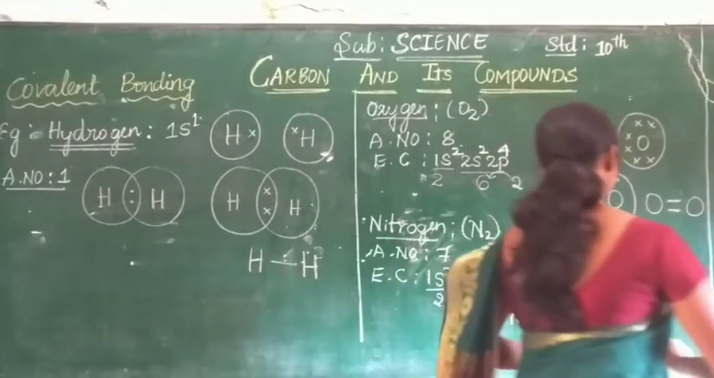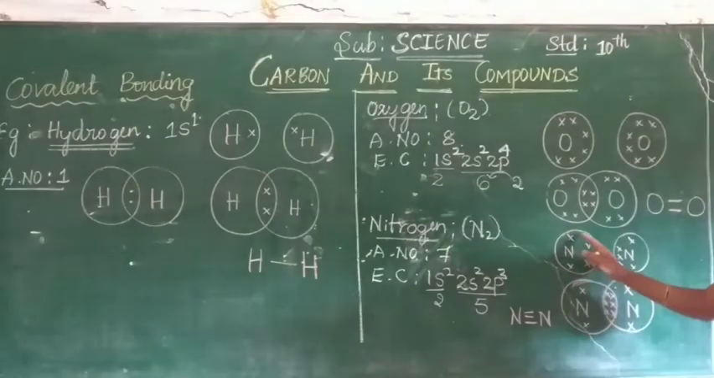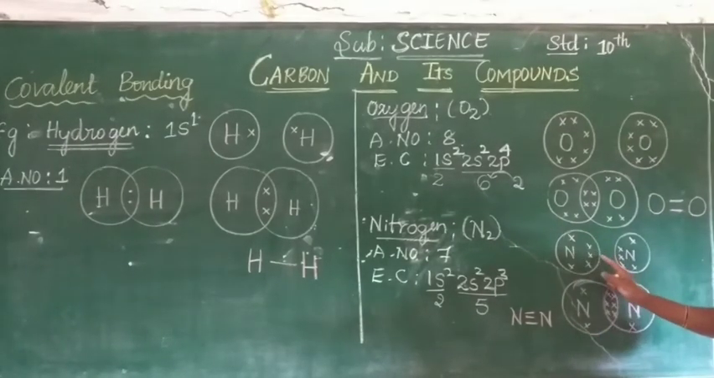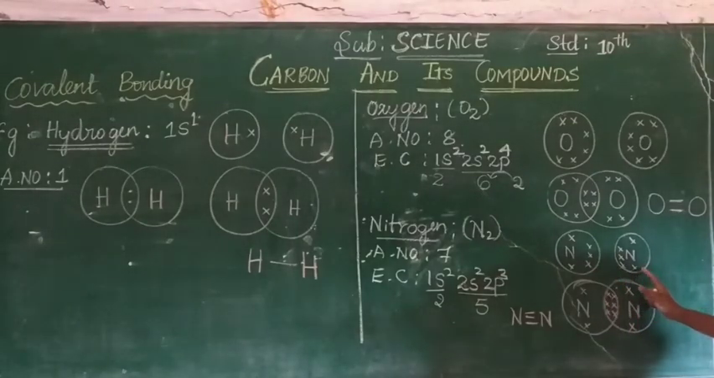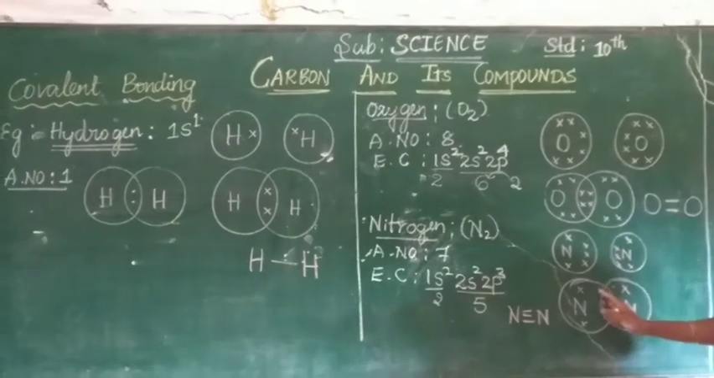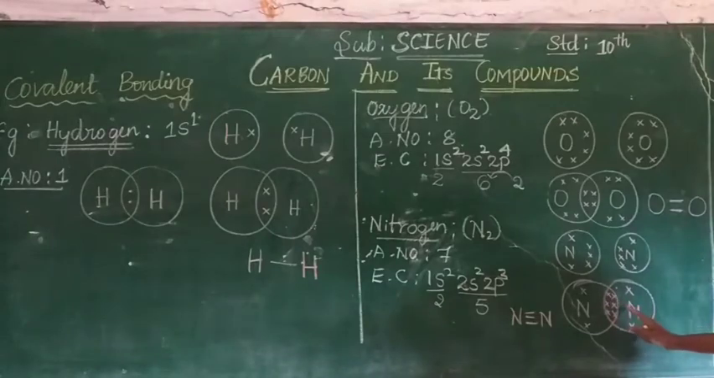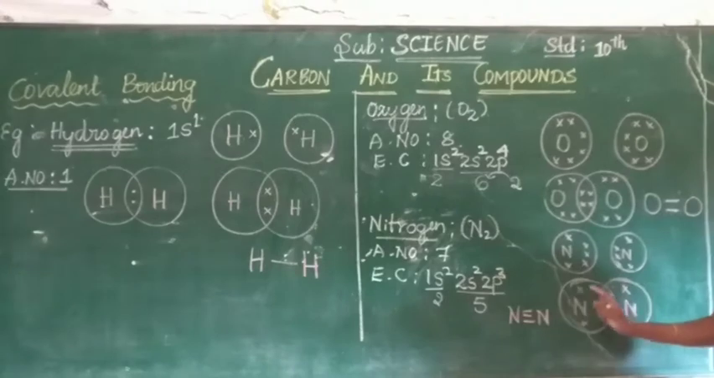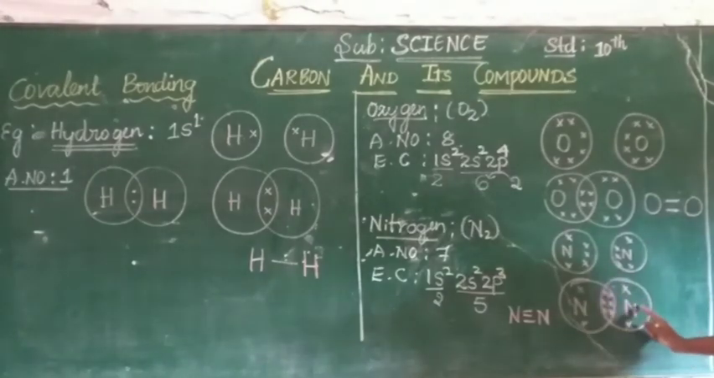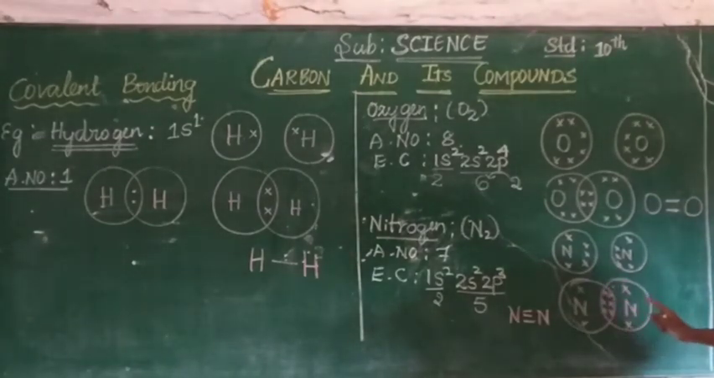Look at children. Nitrogen is having 5 electrons in its outermost shell. This is a single nitrogen atom. This is a single nitrogen atom. Both are sharing electrons here. This nitrogen is having a completed noble gas configuration. This nitrogen is also having the completed noble gas electronic configuration. Here, 3 pairs of electron sharing takes place.